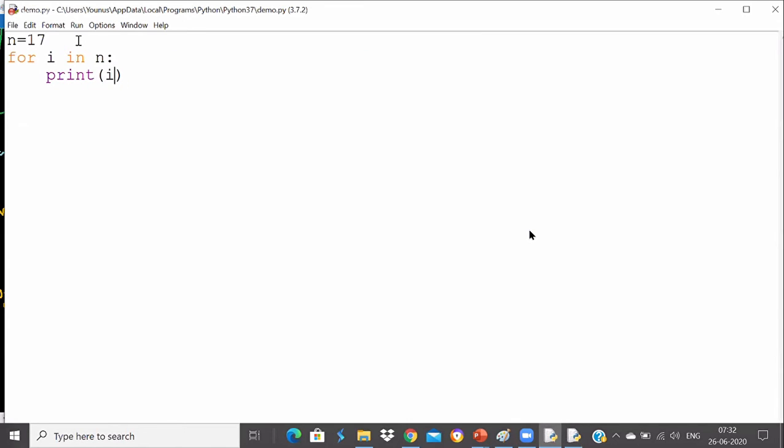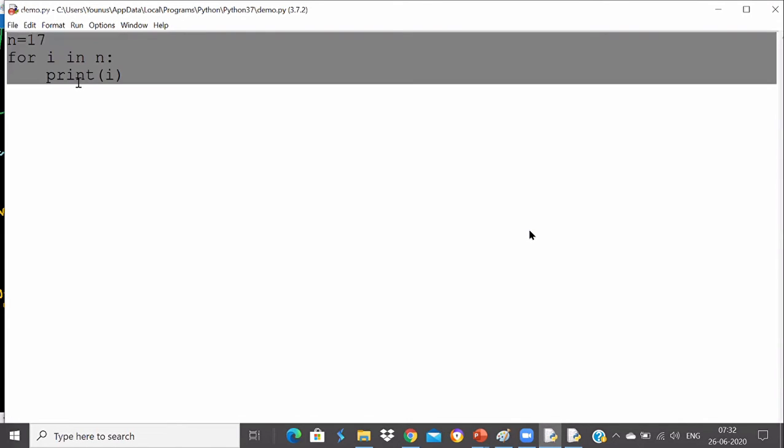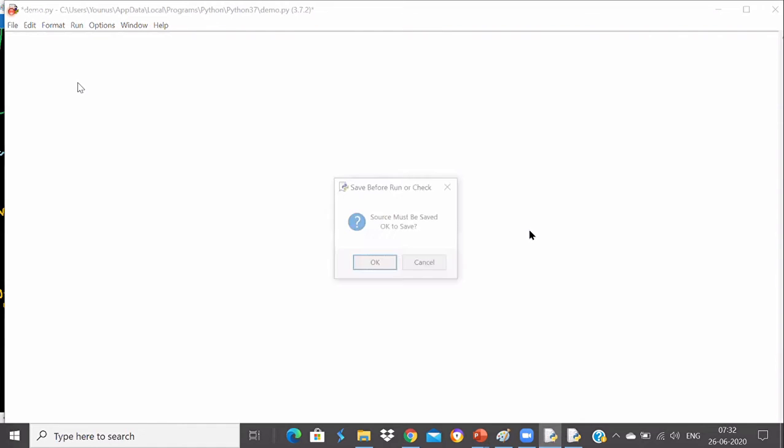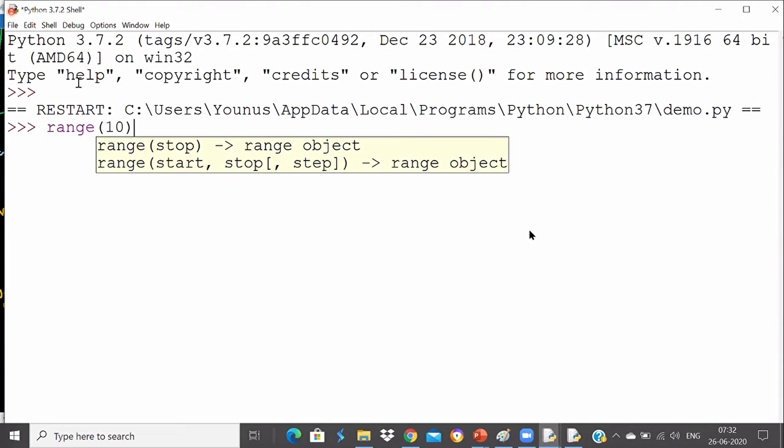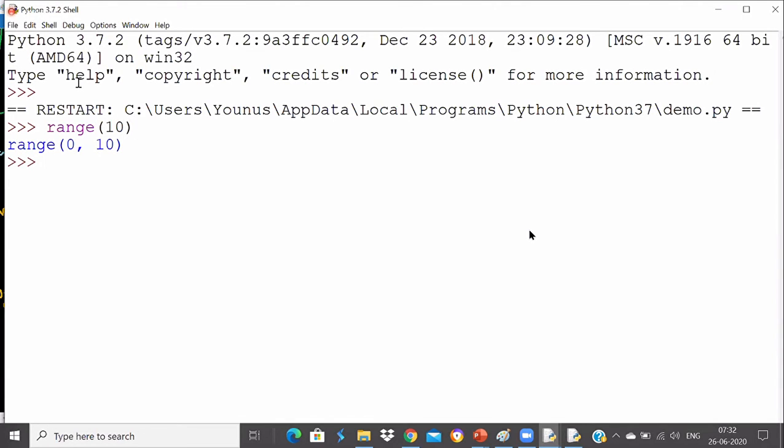Okay, I'll remove everything and I'll run Python 3 here. And you can see here, if I ask the same question in Python 3, range of 10, it will simply tell me that it belongs to a range of 0, comma 10. It will not always print me a list. Satyam, you got it now?